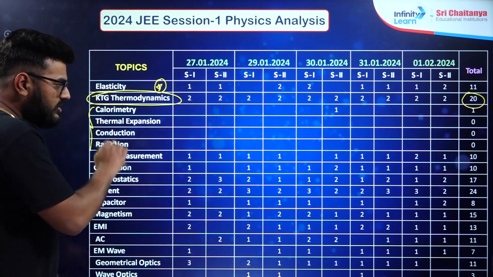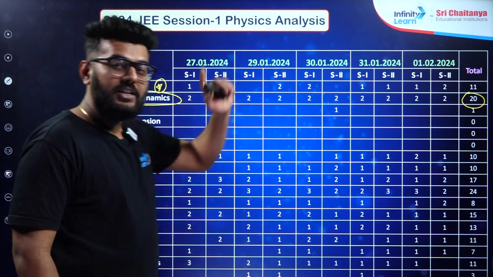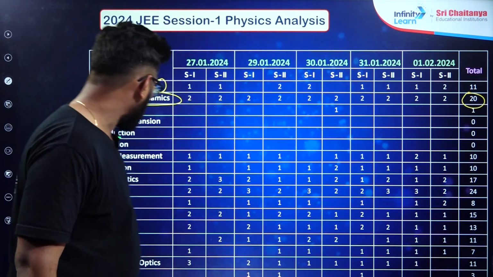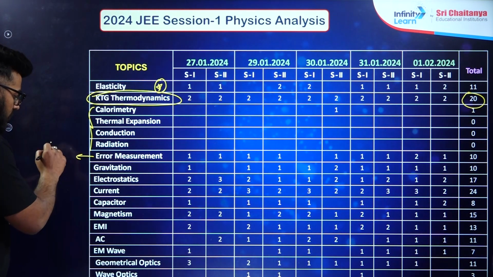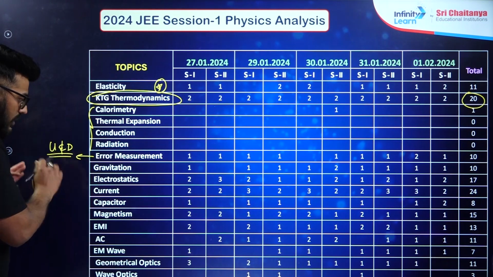Then talking about error measurement. So error measurement I'll count in units and dimension only. Around 10 questions were asked over here. Then gravitation. So units and measurement, this is basically a part of units and dimension only. Okay. So I suppose this is clear.